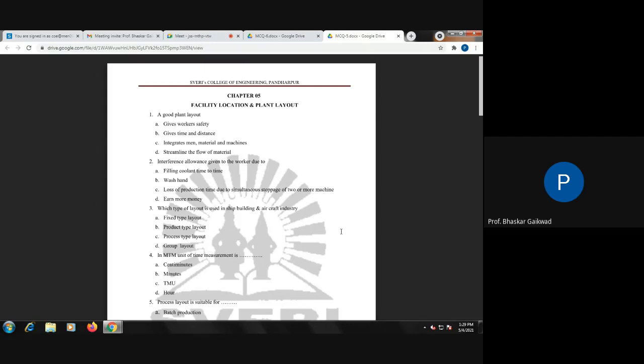The main disadvantages of this: practically we are facing certain difficulty in material handling. It is not that economical as compared to product or line layout. Here high inventory carrying cost is there. Supervision and skilled labor are required, meaning all-rounder labor is actually required. Less work in progress, and a lack of line balancing and coordination. So these are the process layout disadvantages.